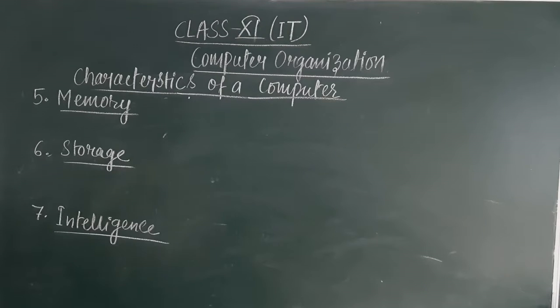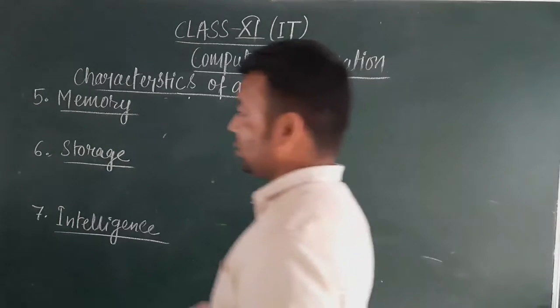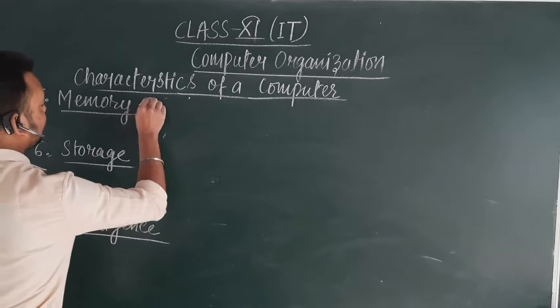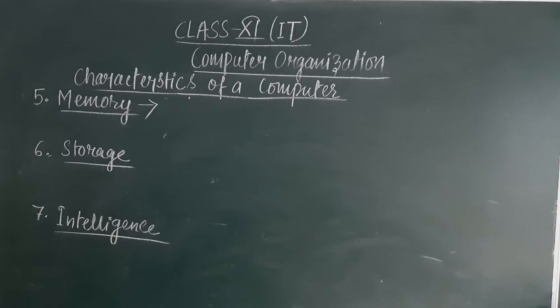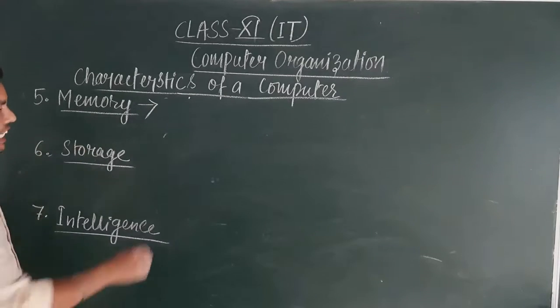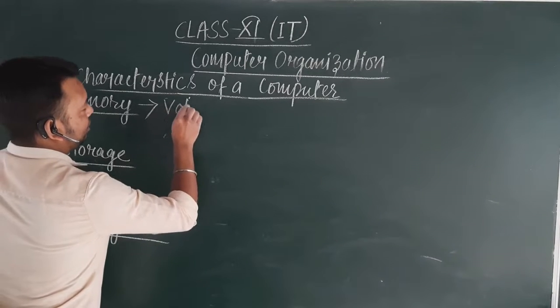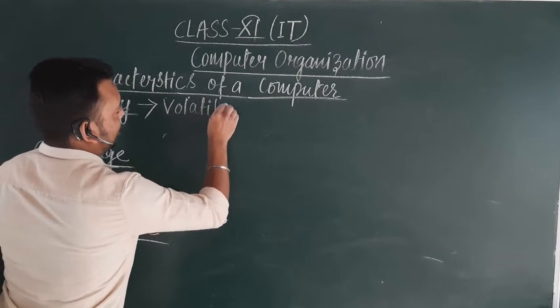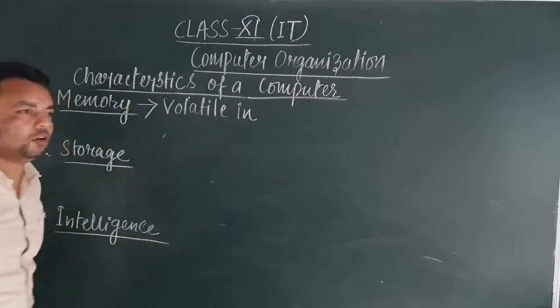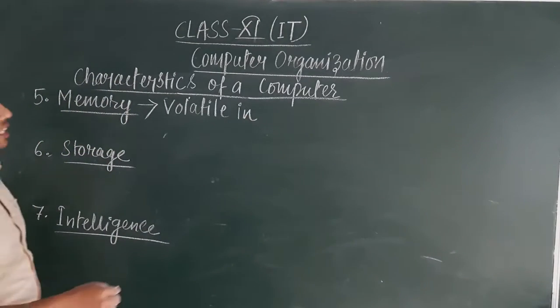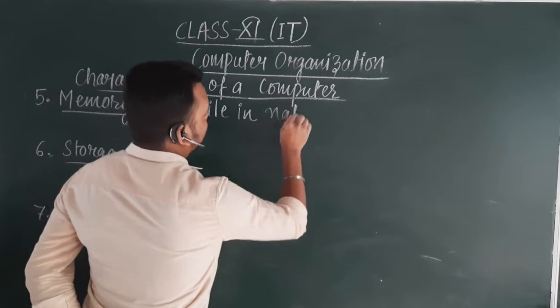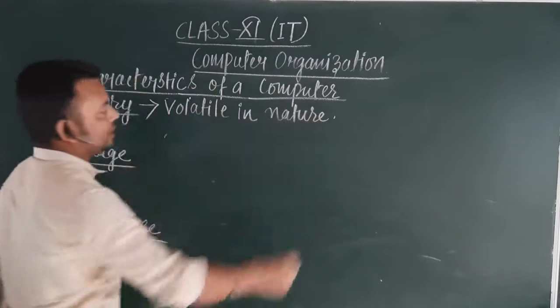So the 5th characteristic feature of a computer is its memory. However, computers' physical memory or main memory is volatile in nature. It means memory of a computer is volatile in nature. It means its memory will be lost once our device is being turned off.